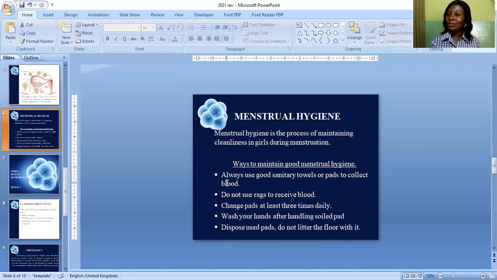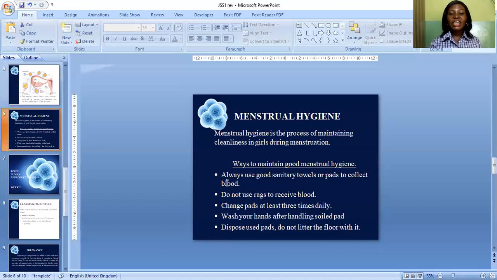The rag can be contaminated with bacteria, and if you use any rag or any piece of cloth that has been contaminated with bacteria or any other microorganism to receive blood during menstruation, it can cause deadly diseases in the body. So it is not good to use rag to receive blood. Rather, use a good sanitary pad.